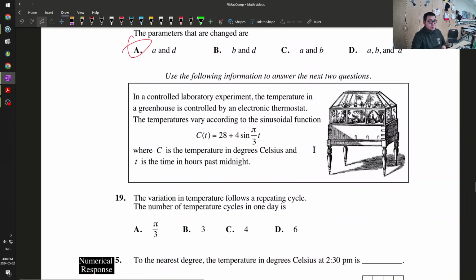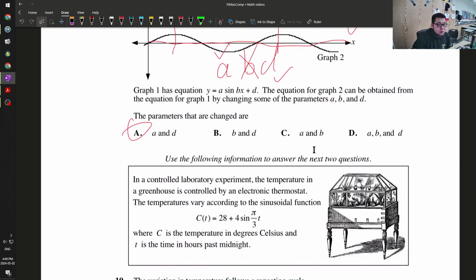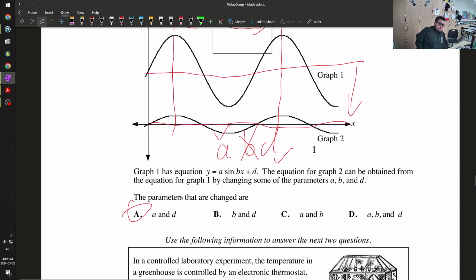Okay, in a controlled laboratory experiment, the temperature... give me a sec. Alright, let's keep going.